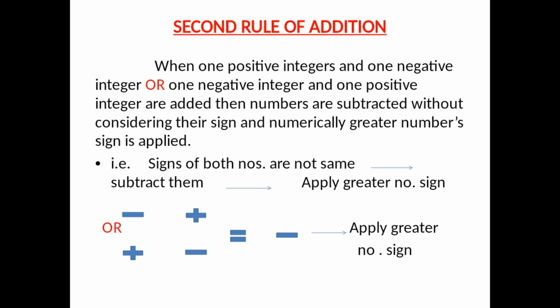Let us understand it in a better way. The signs of both the numbers are not the same. In this case, you have to subtract them without considering their sign, and you have to apply the greater number's sign.